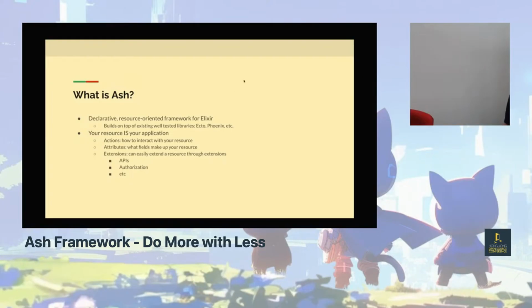Now, the important thing to know is that when you're building a system, you're going to have code here, there, all these different places, right? Well, what Ash does is it actually tends to put all of that code into basically one file. So if you have something like a blog post, everything related to that post will be right in that file. Rather than having to look there, like I remember when I'm working with Node.js, I have to look in so many different directories, it just goes forever. Especially with Java, same thing. You have to look all over the place to find what you're looking for. Here, it's basically one file for the most part. 99% of the time, it's just inside the one file, which is just talking about that specific thing itself.